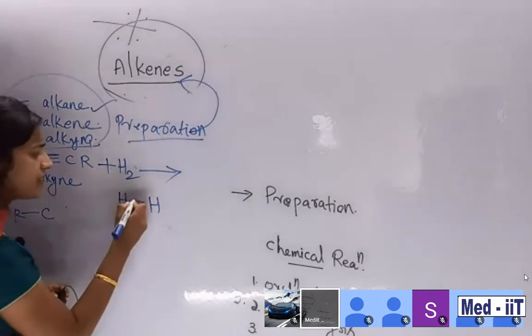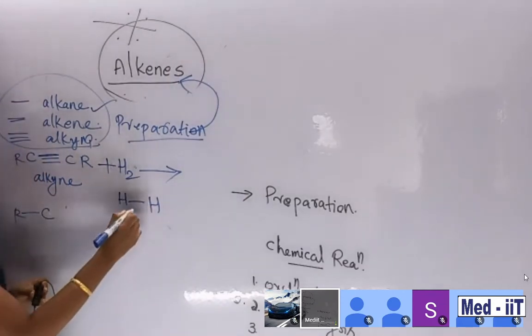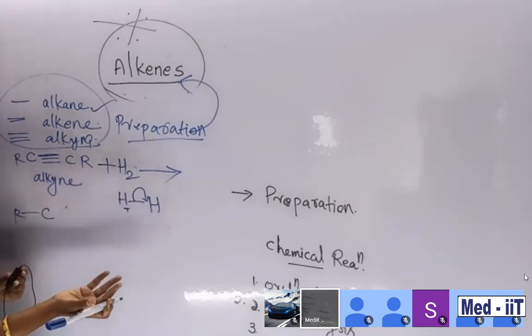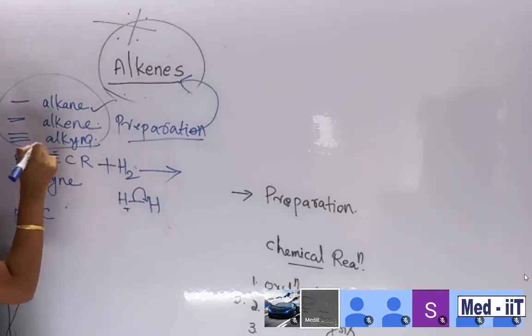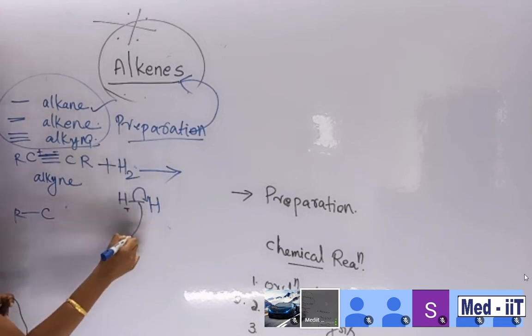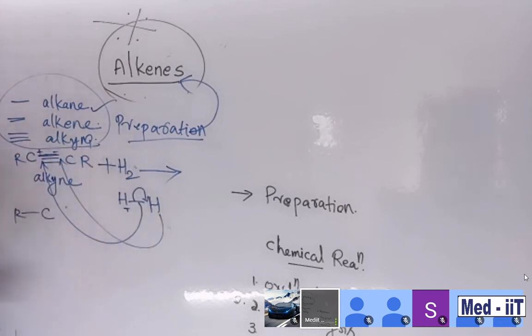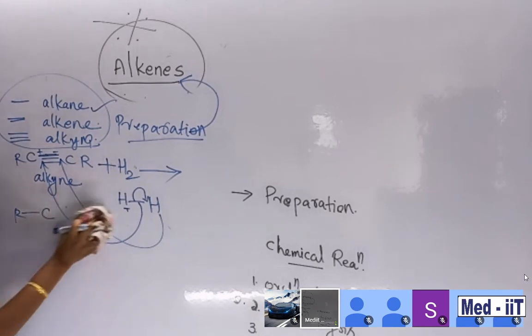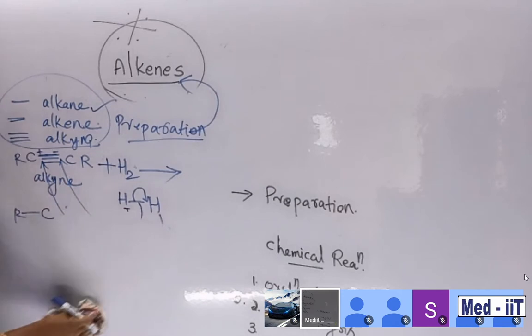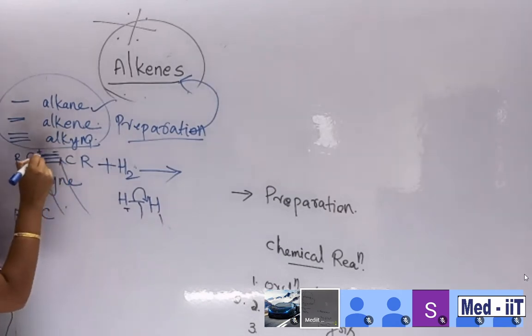Look here, this bond is going to break. So you know that it is going to polarize, so there is a positive or negative side. Here also the bond is going to be positive and negative. Suppose this hydrogen is coming to one end and another hydrogen is coming to the other end. How is it possible? In the structure, of the triple bond, this one is going to break.